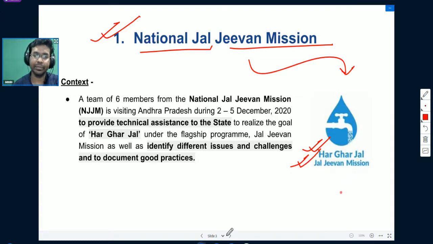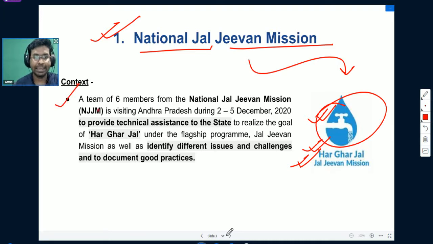Under Jal Jeevan Mission, the government of India strives to provide Har Ghar Jal, meaning water to every household through tap connection, through pipe connection. You can see a water tap being shown in this logo itself. So the government of India is trying to provide water in every house through functional tap water connections.